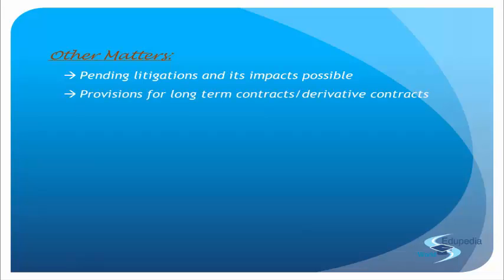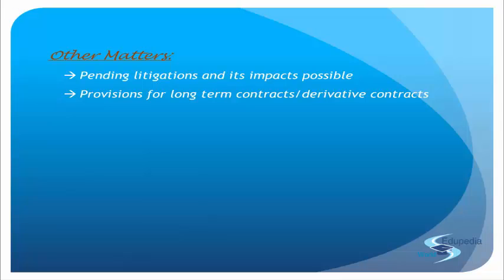Next, provision for long-term contracts and derivative contracts. So if you have entered into a long-term contract, for example a derivative contract also, then you don't know, put or call, whatever you want to take, because you don't know the fluctuation of the security. If it is a loss, then you have to provide for it. So the provisions have to be created for anticipated losses in future, because you're not sure if it's a derivative whether or not it will be a profit. If it is a profit, then there's no point of derivative. Why do you go into derivative? Just buy the shares and keep them. If it's a profit, sell it off.